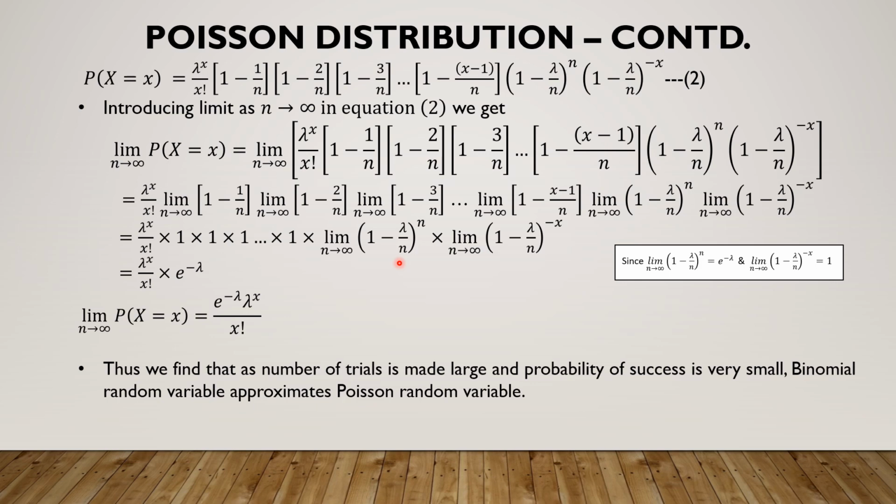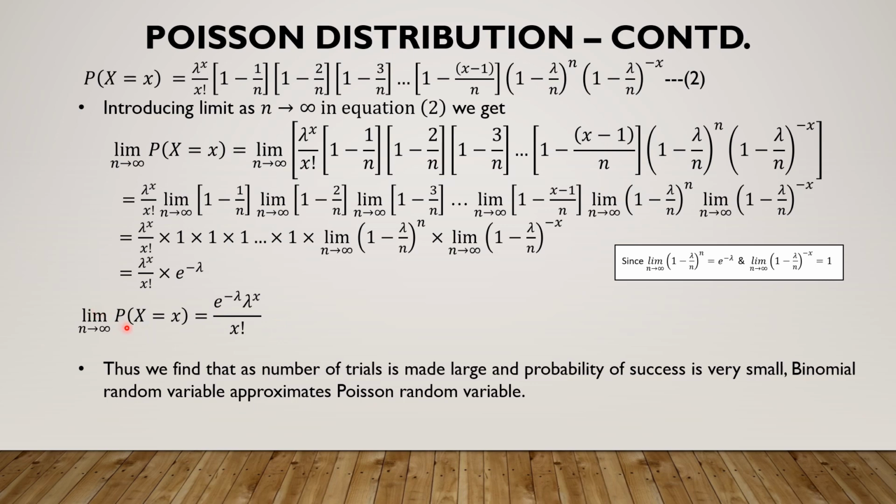But we know from calculus that limit 1 minus lambda by n the whole power n is e power minus lambda, that is this term. And limit 1 minus lambda by n to the power of minus x when n tends to infinity is 1. So when you substitute all this, we get e power minus lambda, lambda power x by x factorial, which is precisely the probability mass function of the Poisson random variable.